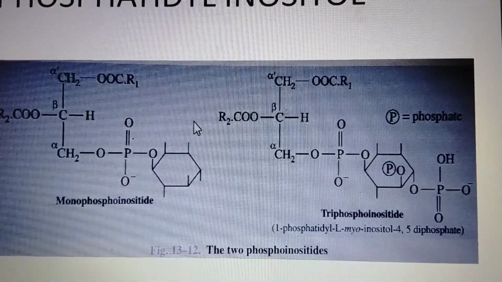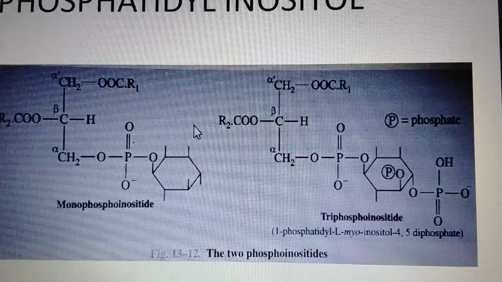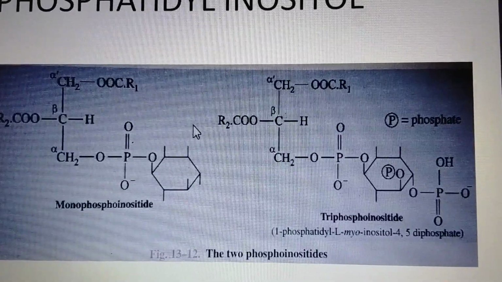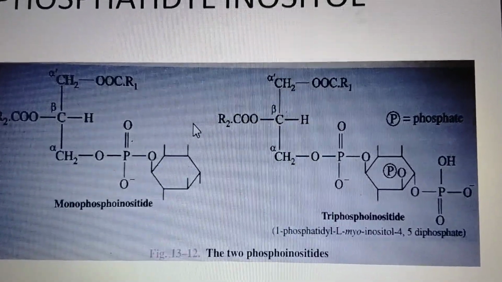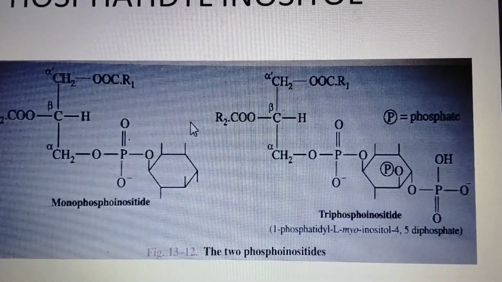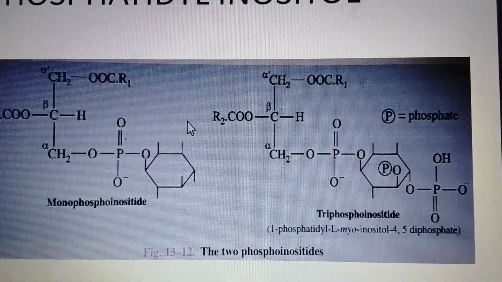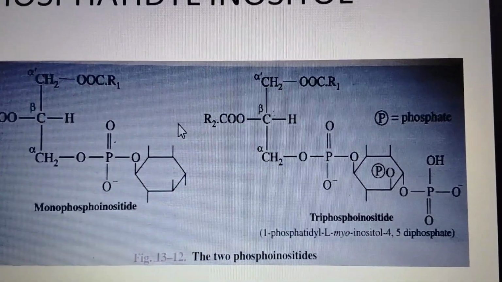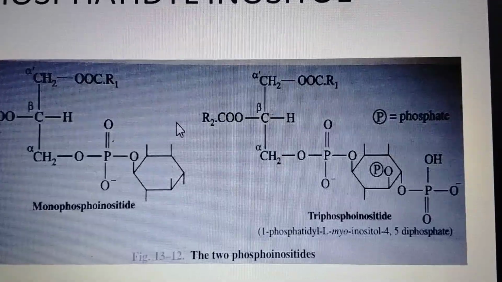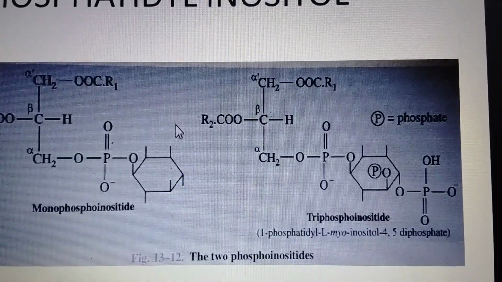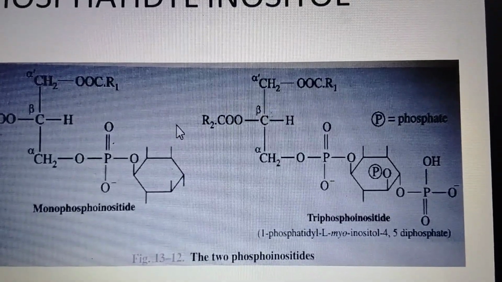The mono-, di- and triphosphoinositides are also found, but in the hydrolysis of phosphoinositide, they give glycerol, 2 fatty acids, 1 inositol and the phosphate group.